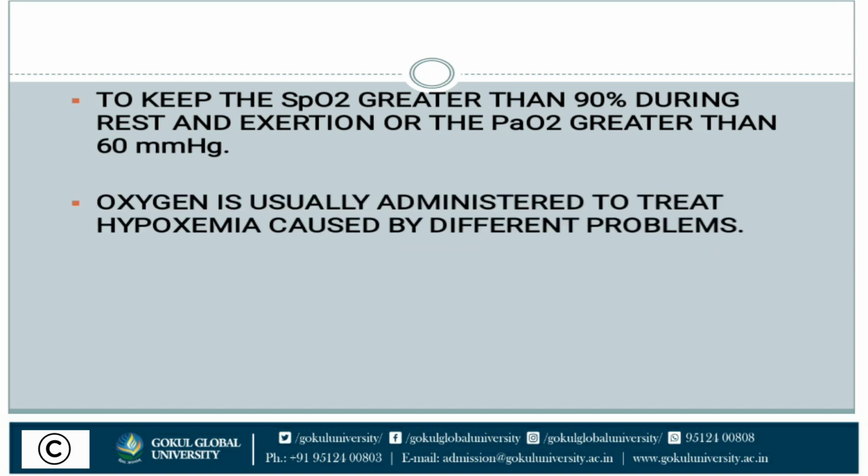Oxygen is usually administered to treat hypoxemia caused by different problems. Why is oxygen administered? For treating the hypoxemia, which is caused by different problems. Hypoxia is a deficiency of oxygen in the blood.